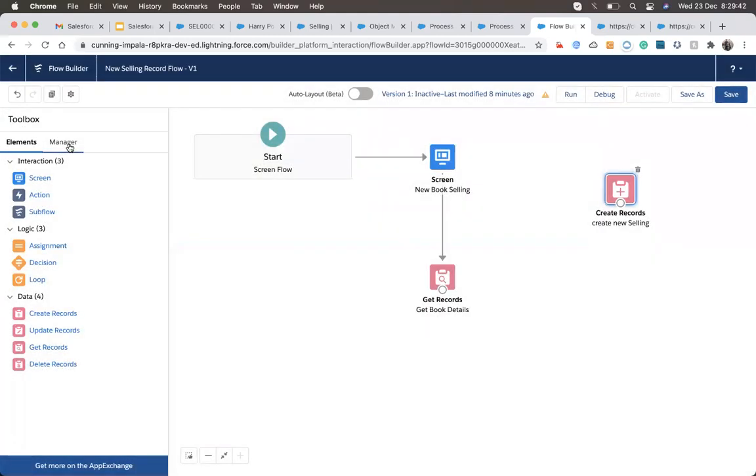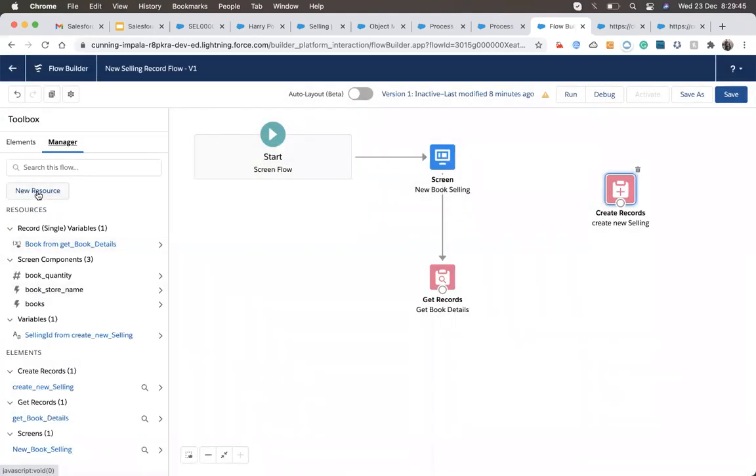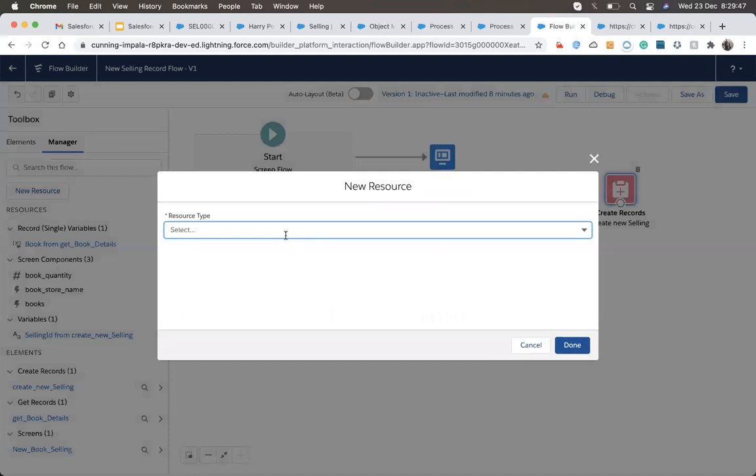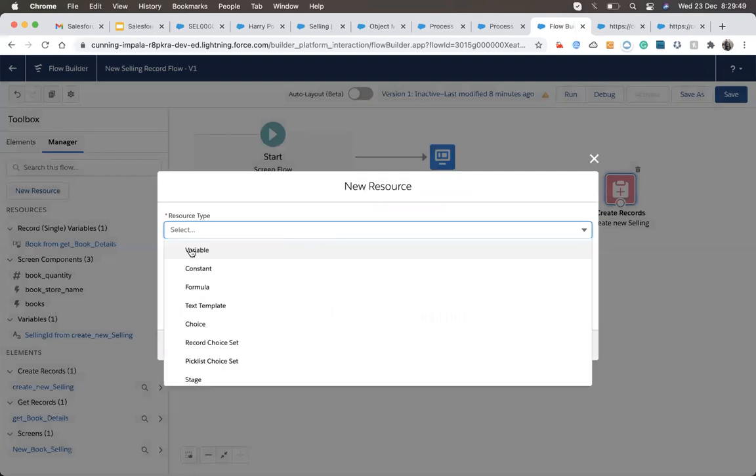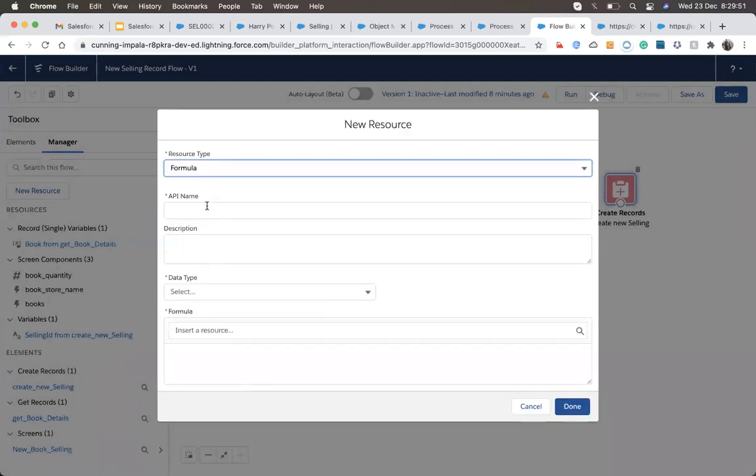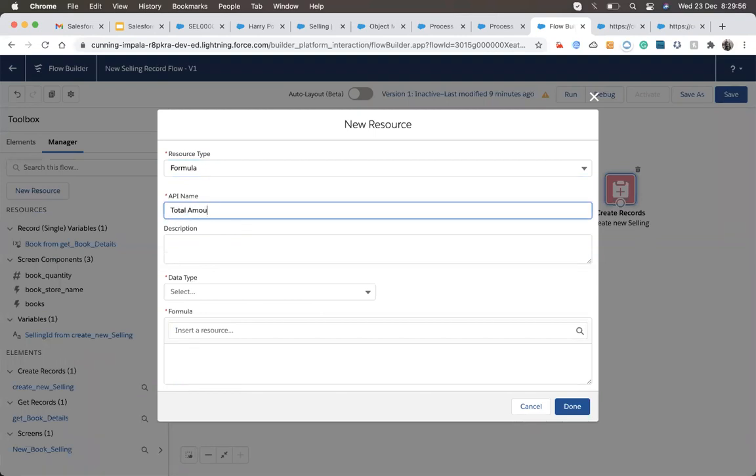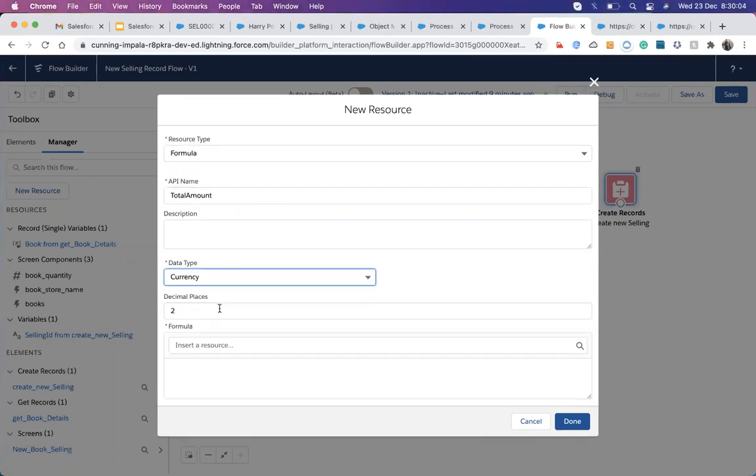No, I need to use my resource where it will create a calculation. I will choose a formula type, and it will be total amount, and the data type will be currency.